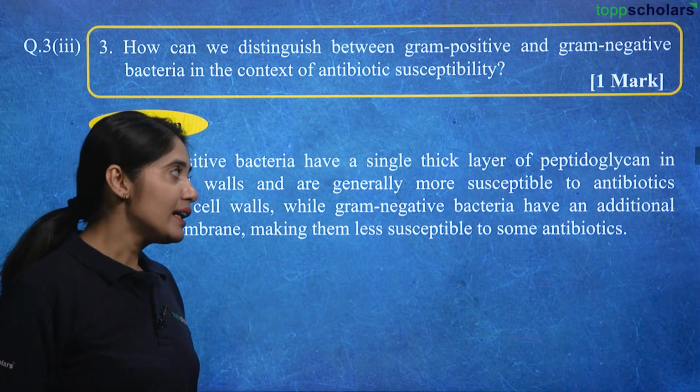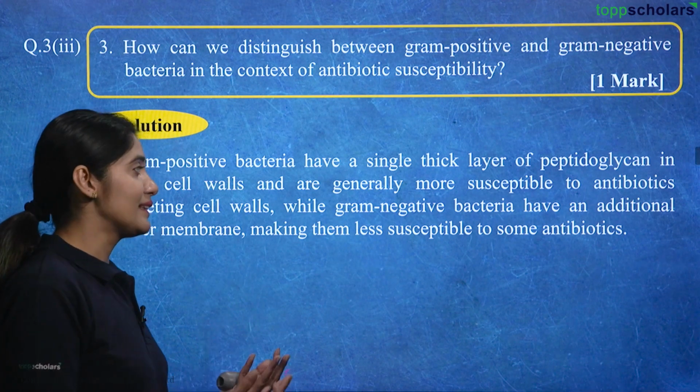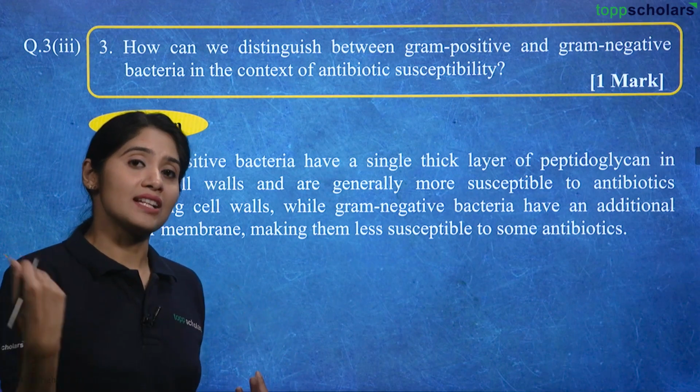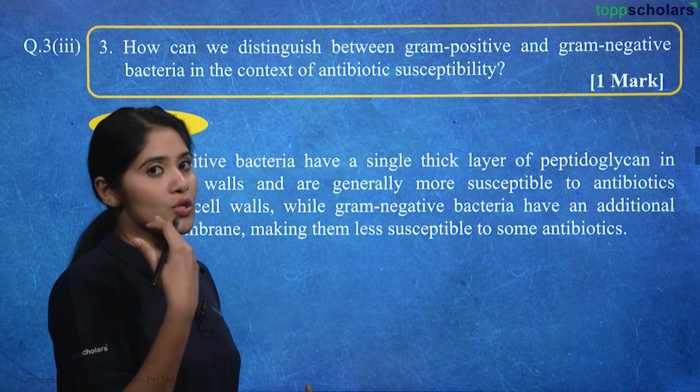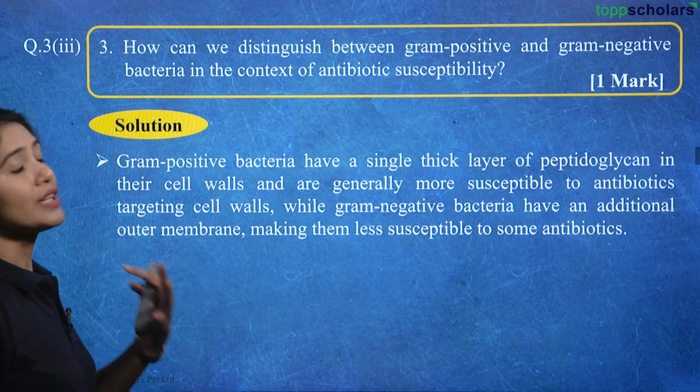Whereas gram-negative bacteria have an additional outer membrane, making them less susceptible to those antibiotics. So, they don't have such a thick cell wall, because of which they become less susceptible to antibiotics which target the cell wall.